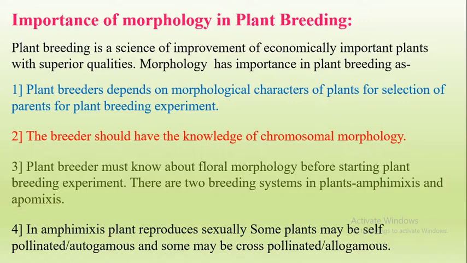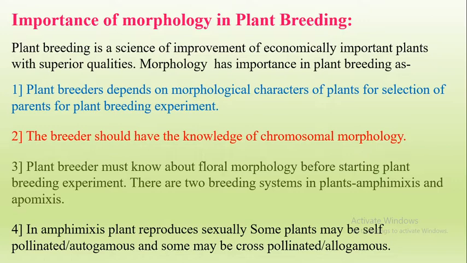That means the parents chosen for the experiment must have superior characters, and superior characters we can observe with our naked eyes. And second, the breeders, the persons who perform the hybridization experiment, should have knowledge of chromosomal morphology. Chromosomal morphology means which types of genes are present in that organism. Then the plant breeders must know about floral morphology before starting the plant breeding experiment.